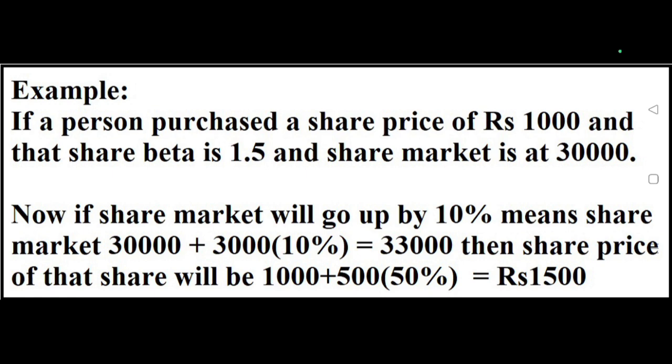Then in that case the share price of that particular company will go up. If the share was 1000 rupees in the past, and the share market has risen 10%, then the price of that particular share will rise 50%, since beta is 1.5, so it is equal to 1500. So the share price will become 1500. So if the share market goes 10% up, then that particular share price will go 50% up, since that share's beta is 1.5.